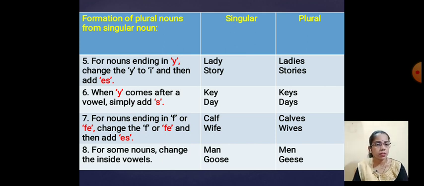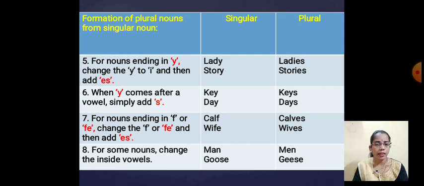When y comes, we cut the y and write ies. In the same way, if f or fe is at the end of the word, we have to cut those letters and write ves in the plural form.